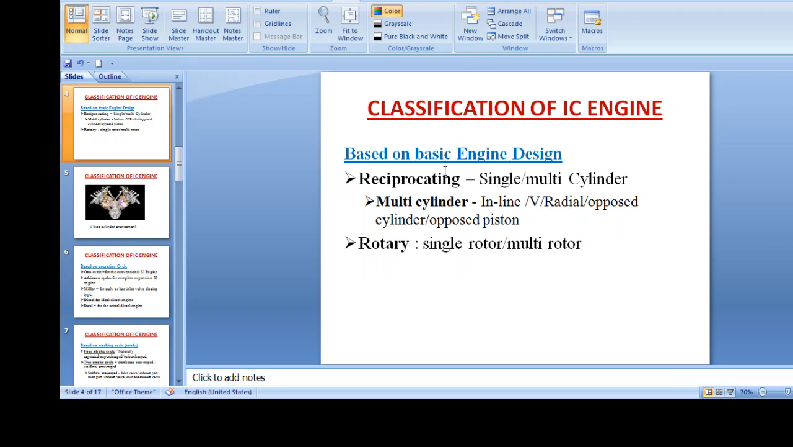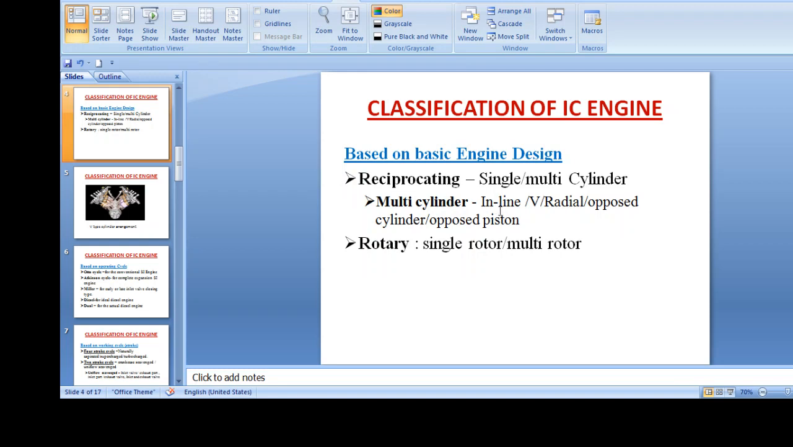Based on basic engine design, first is the reciprocating engine. In a reciprocating engine, the piston moves up and down in the cylinder. It may be single cylinder or multi-cylinder. In multi-cylinder engines, they are further classified by how the cylinders are oriented. The orientation of cylinders is called inline. There, all cylinders are inline.